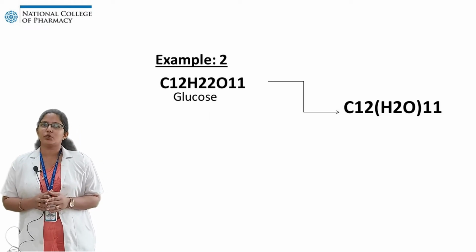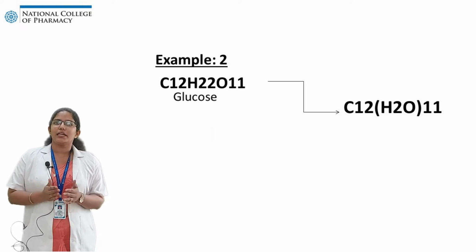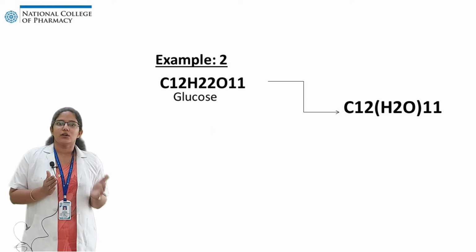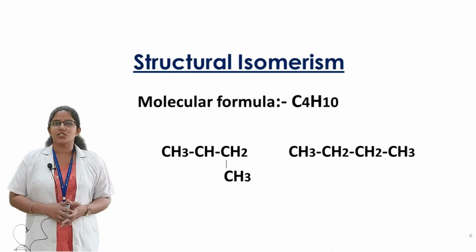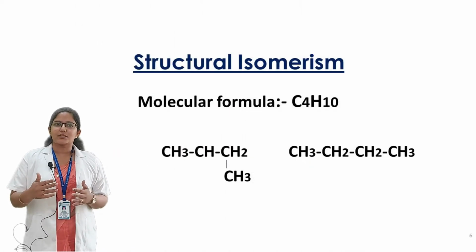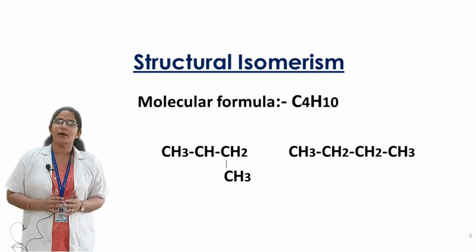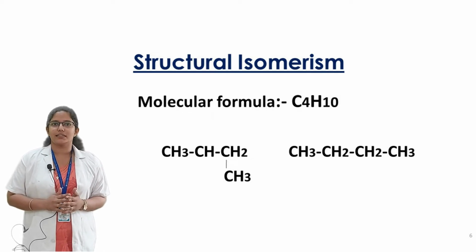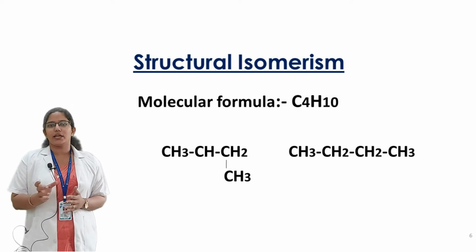Then moving to the types of stereoisomerism. Isomers are mainly divided into two types, constitutional, that is structural isomers, and stereoisomers. Structural isomerism can be explained as molecules that have the same molecular formula but structural differences. Consider the example with molecular formula C4H10.